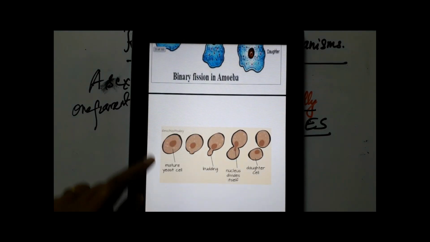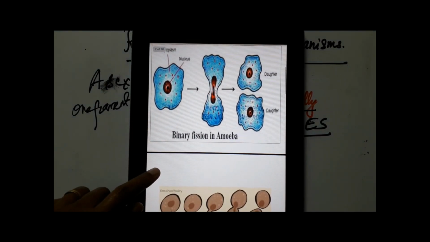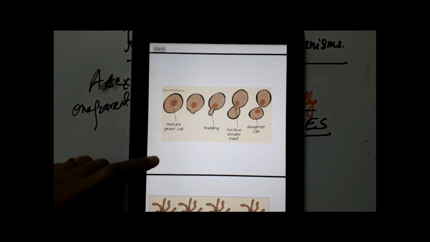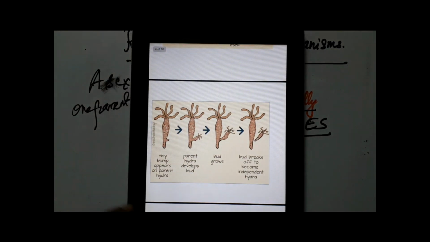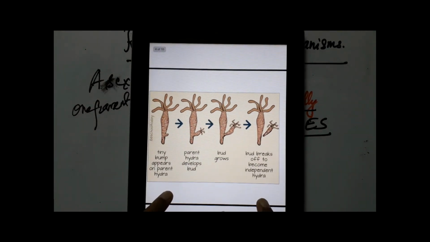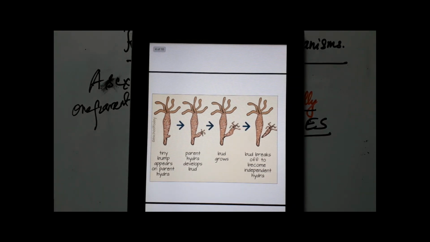All right. So cell division, that is binary fission in amoeba, and budding in yeast, are both asexual types of reproduction. Now let's go to the organism that you notice here. All of you recognize it, isn't it? It's a Hydra. And Hydra, you know, belongs to coelenterata. What are coelenterates? Coelenterates are multicellular organisms with tissue grade of organization. You have studied details of coelenterates last year. Now I am taking an example of Hydra here.